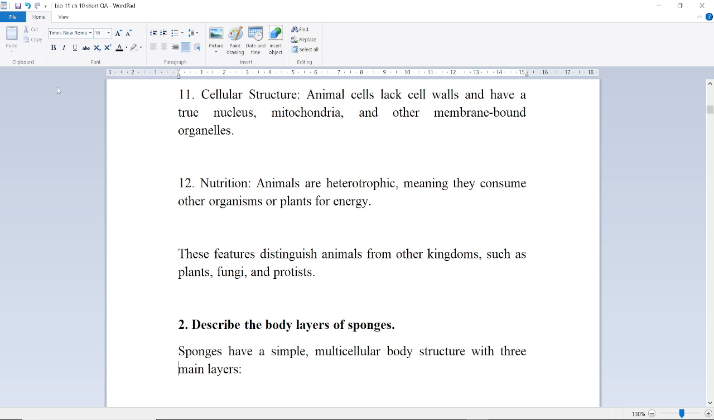Next is nutrition. Animals are heterotrophic, meaning they consume other organisms or plants for energy. These features distinguish animals from other kingdoms such as fungi, plants, and protists.